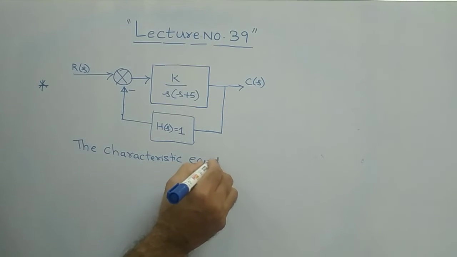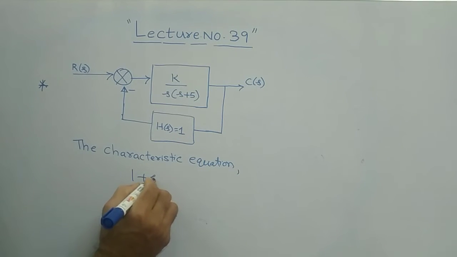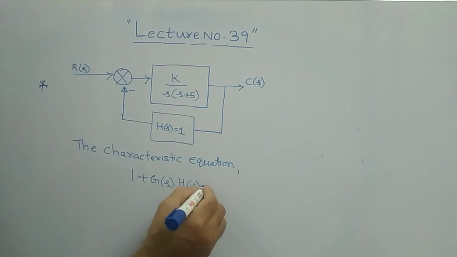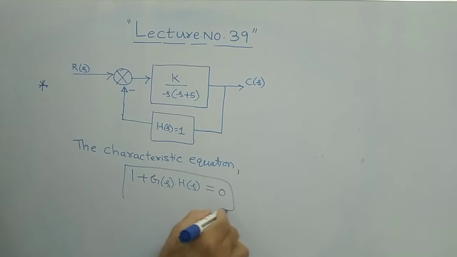What is the characteristic equation? Characteristic equation is nothing but 1 plus G of S into H of S equal to 0. That is what the characteristic equation is.